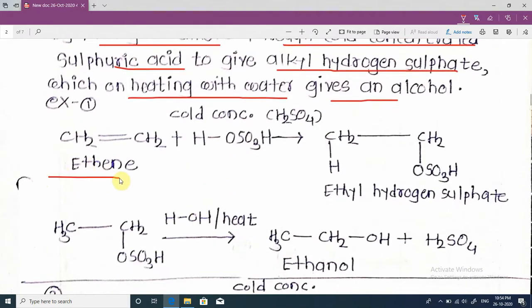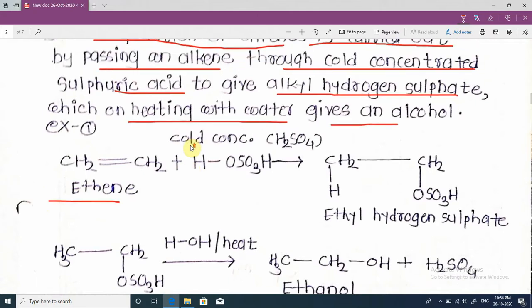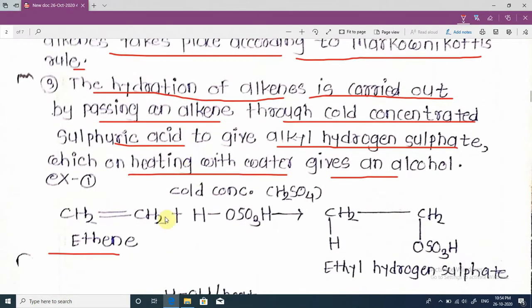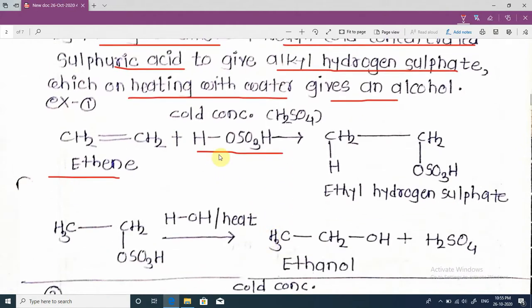This is ethene. When this ethene is passed through cold concentrated H2SO4, the H2SO4 is written in this manner: the hydrogen carries a positive charge and the OSO3H carries a negative charge.